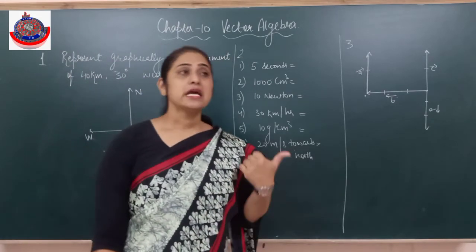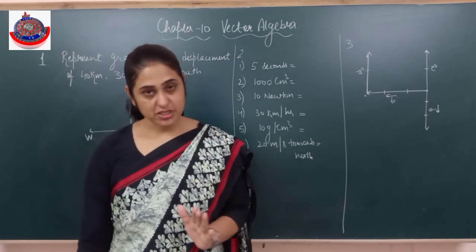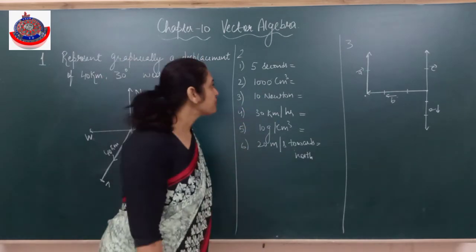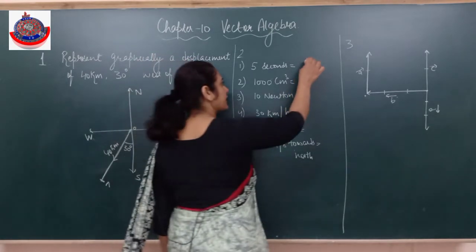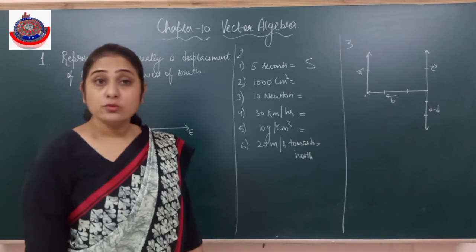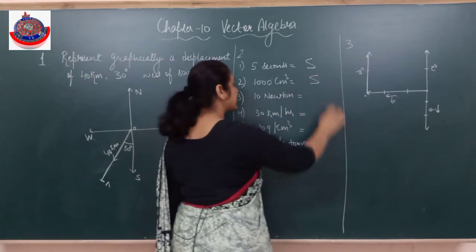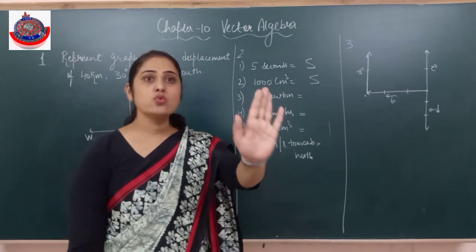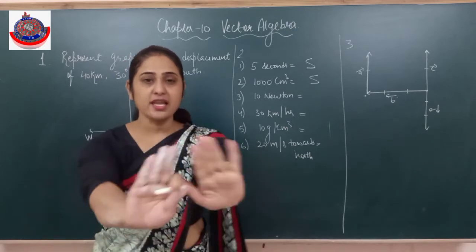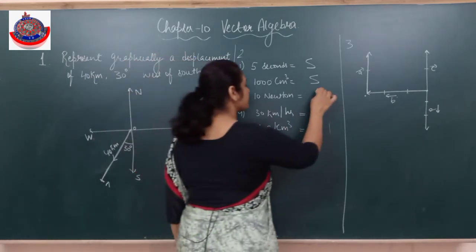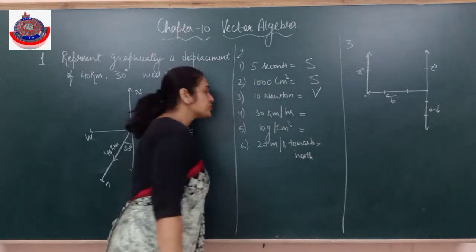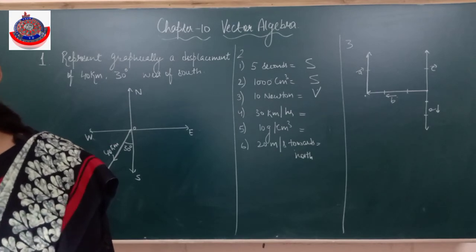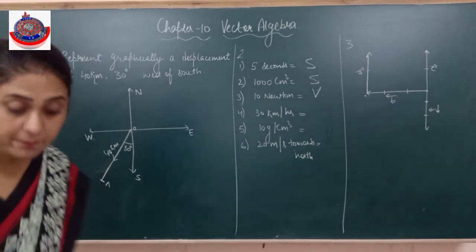Now I need to tell whether these quantities are scalar quantities or vectors. Again a definition: a vector has magnitude as well as direction, and a scalar quantity has only magnitude, no direction. If I talk about 5 seconds, time, it's a scalar quantity. Volume, again a scalar quantity. 10 Newton, what is that? It's a force. Force is always in some direction; you can't apply a force without direction. If you are pushing something, there is some direction. So it is a vector. 30 km per hour, what is it? It is speed. Speed is a scalar quantity. Is it clear?